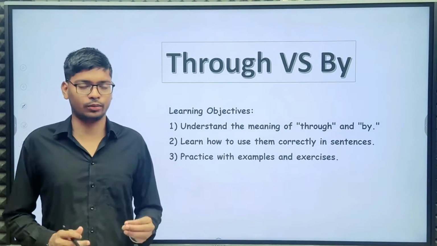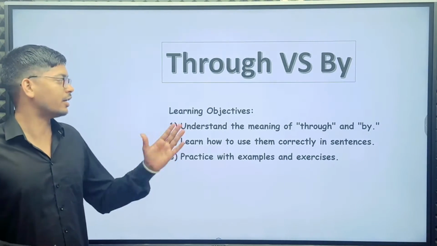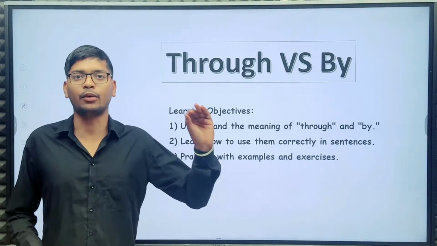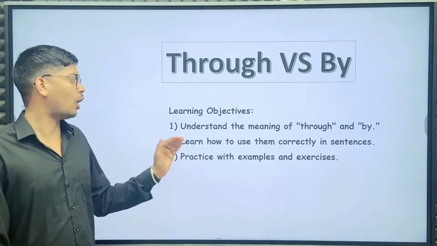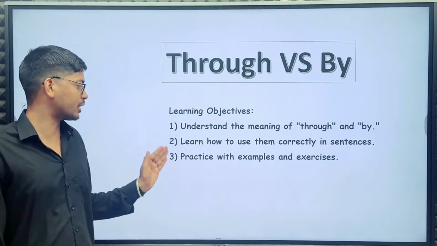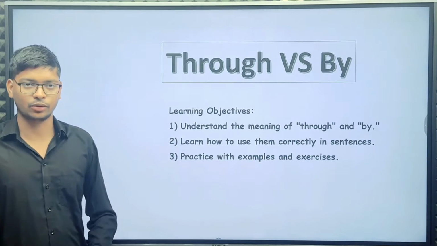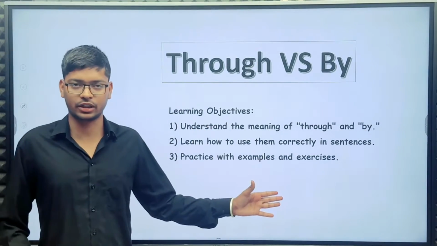Okay, so let's see. First of all, our lesson objective is to understand the meaning of through and by. Next, how to use them correctly in a sentence. Next, the objective is to practice with examples and exercises. So in this lesson we will cover all these objectives.